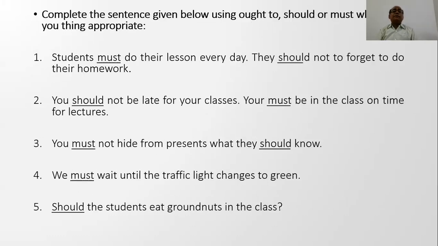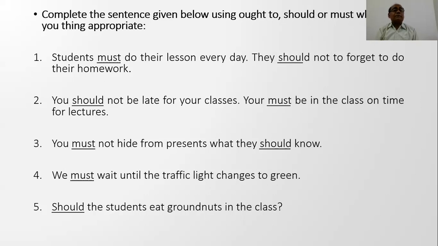Complete the sentence given below using ought to, should, or must, whichever you think appropriate. See the example. The students must do their lesson every day. They should not forget their homework. Second example, you should not be late for your class. That is duty. You must be in the class on time for lecture. It is compulsion.